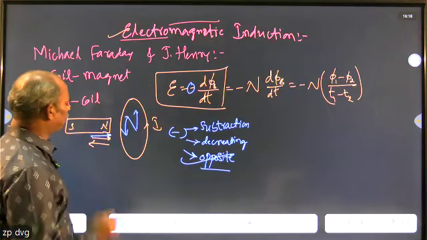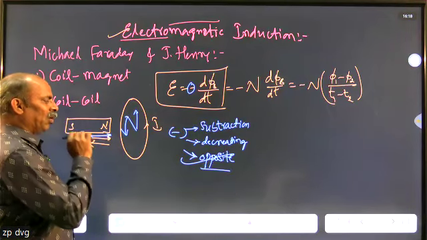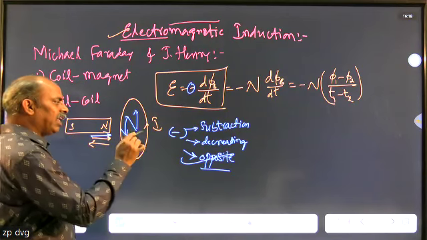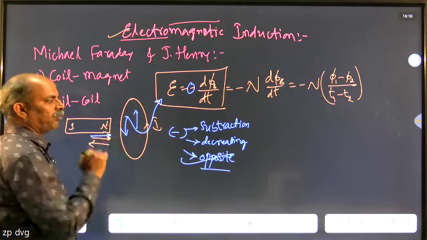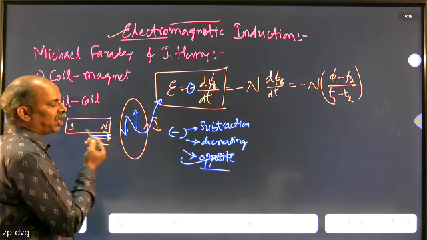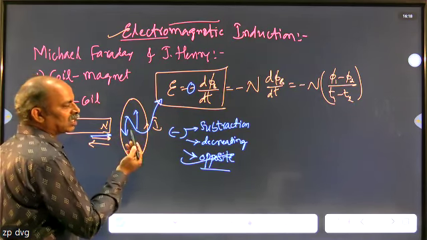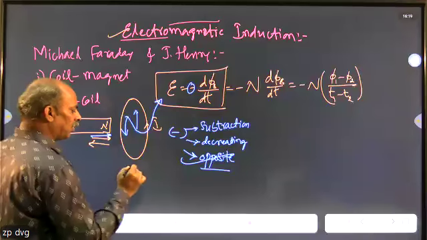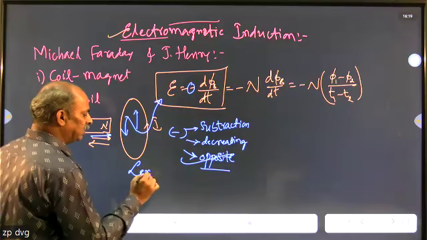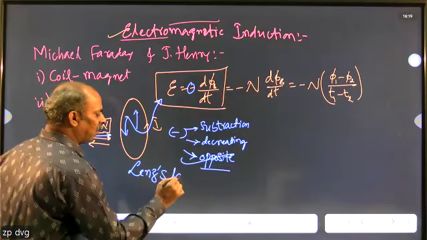So what it opposes, as I told you, is this: when the magnet is moving, an EMF gets induced. And this induced EMF opposes the motion of the magnet, either towards the coil or away from the coil. This was explained by Lenz. So that is Lenz's law.